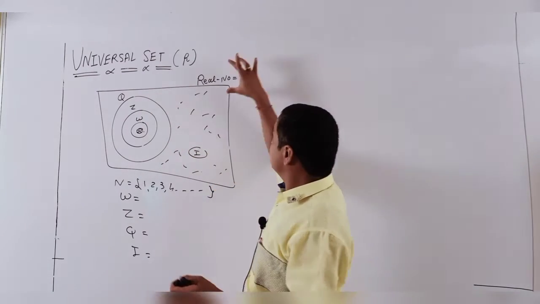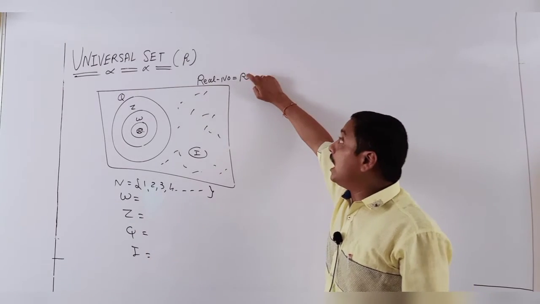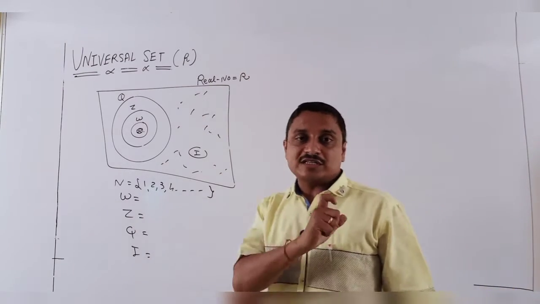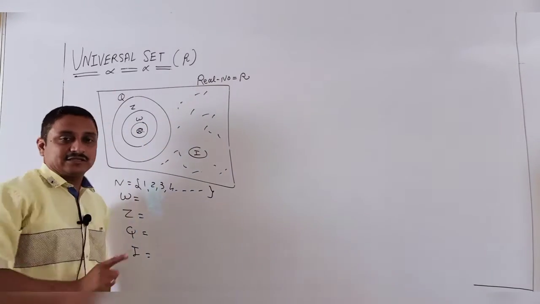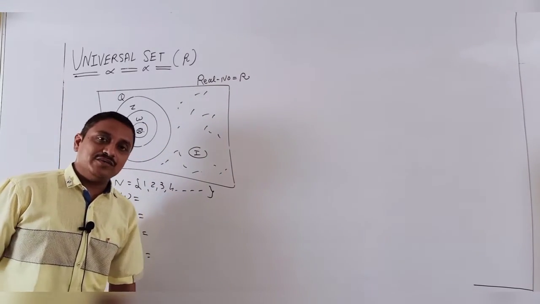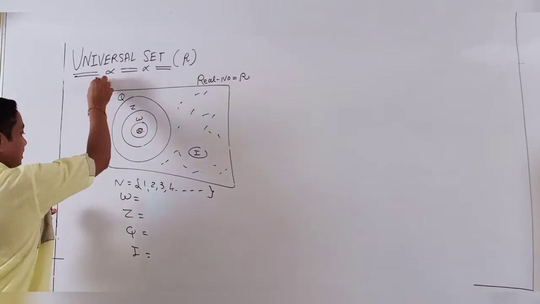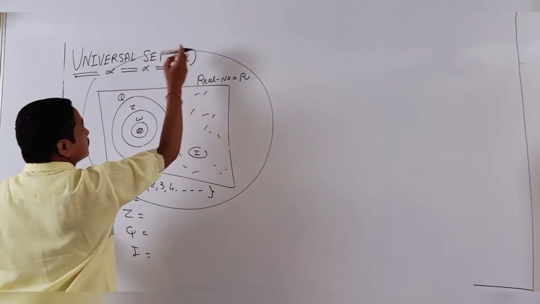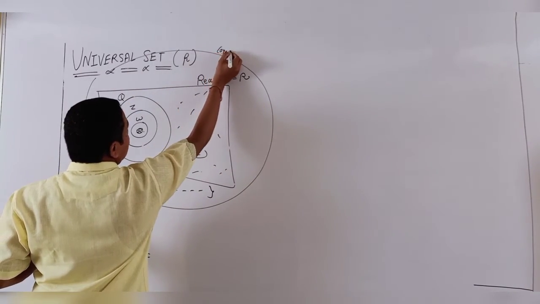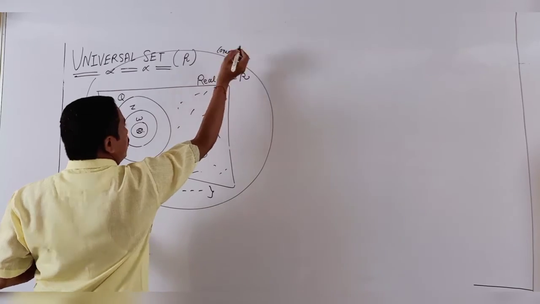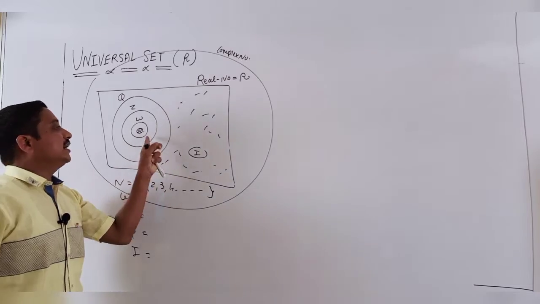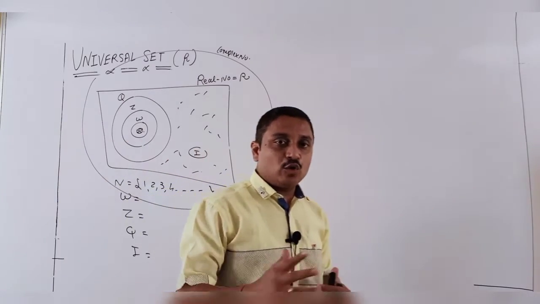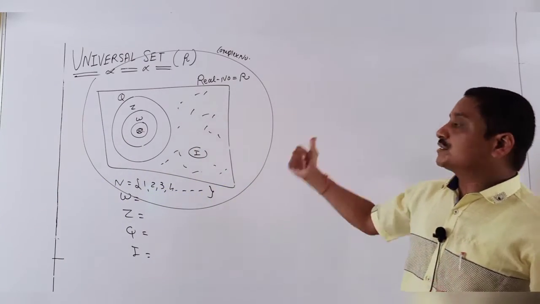So in this example, I explained that R is our universal set. Every member is present in this set, so R is called our universal set. Similarly, also consider the complex number set. A complex number set is a universal set for these R, Q up to I and N. So depending on your subject, our universal set is defined.